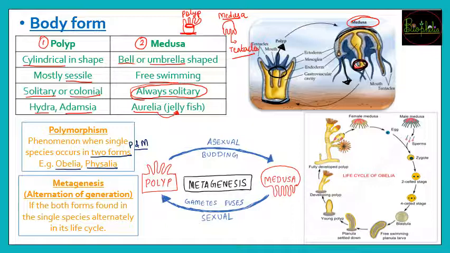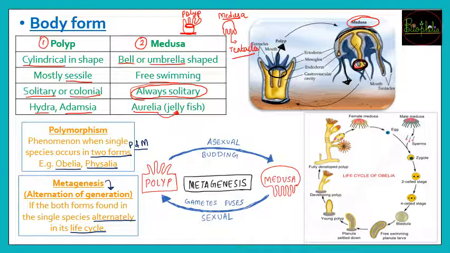Metagenesis means alternation of generation. That means at one time the species is going to be in polyp stage, and after reproduction it will turn into medusa. Again that medusa will develop, grow and form the polyp, and all this is going to repeat in the life cycle alternately. So alternately polyp and medusa will be formed throughout its life cycle. That is nothing but called metagenesis.